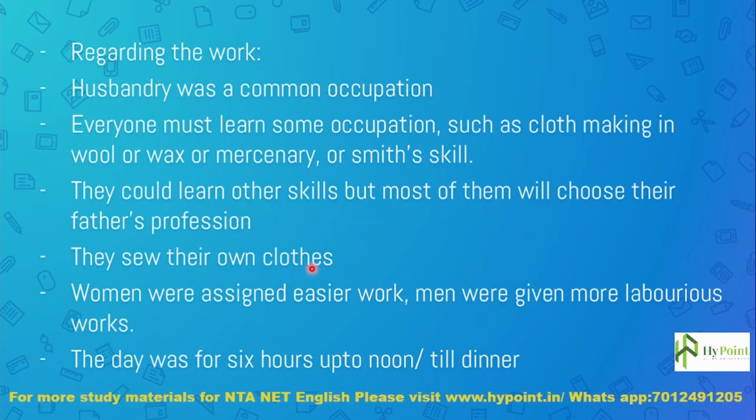And they sew their own clothes, so they have clothes alike, a very uniform fashion in Utopia as far as dressing style is concerned.